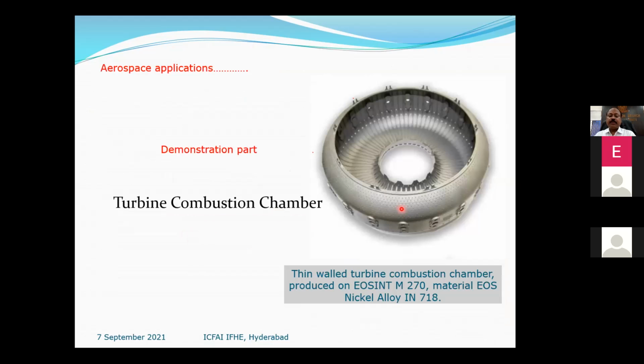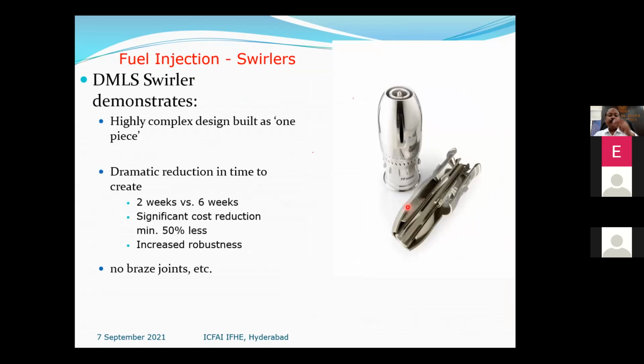Turbine combustion chamber. This is a nickel alloy, and this is only for demonstration purposes. See, fuel injection swirlers. If you cut this particular swirler, it appears like this. So a lot of intricate details are here. These are being built in a single go. That is the advantage with 3D printing. So 2 weeks against 6 weeks in the case of conventional.